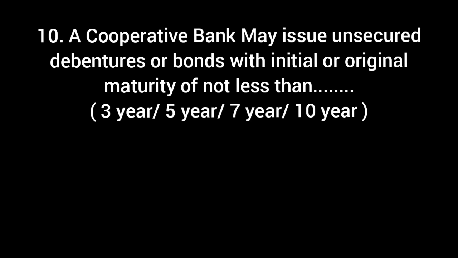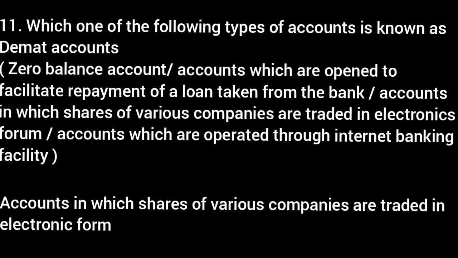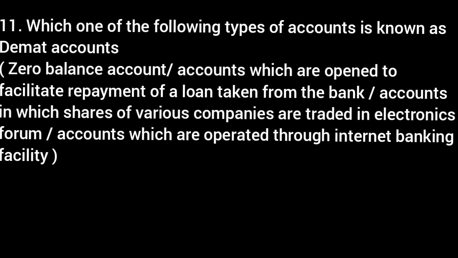A cooperative bank may issue unsecured debentures or bonds with initial or original maturity of not less than dash. 3 year, 5 year, 7 year, 10 year. Answer: 10 year. Which one of the following types of account is known as Demat accounts? Zero balance account, accounts which are opened to facilitate repayment of a loan taken from the bank, accounts in which shares of various companies are traded in electronic form, accounts which are operated through internet banking facility. Answer: accounts in which shares of various companies are traded in electronic form.